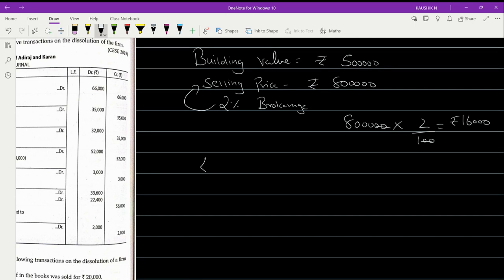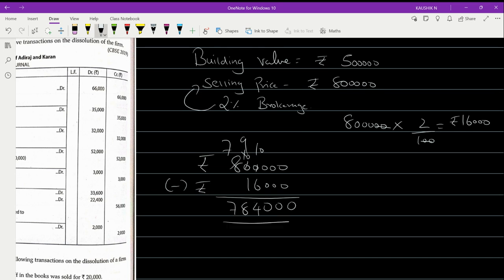Now, out of rupees 8 lakh, if you subtract the amount of rupees 16,000 which is to be paid as brokerage, what will be the remaining value? This becomes 7, 10, 9, 10, 4, 8.